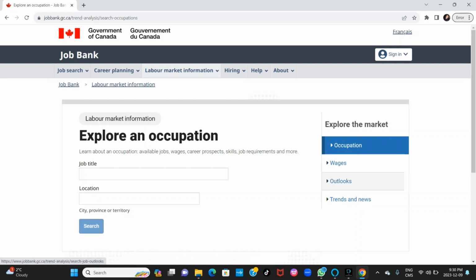So guys, I hope this helps to determine the province that you wish to immigrate or relocate to, because I believe that the major factor you should consider should actually be where your job prospect is very high, and not just the cost of living. Because if you go to a province where the cost of living is relatively low and you don't get a job, it's as good as ending up back at square one, right? So the first factor you need to consider to know the province you want to relocate to should be if your occupation has a high job prospect in that province. Okay guys.